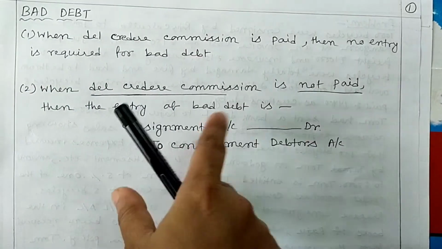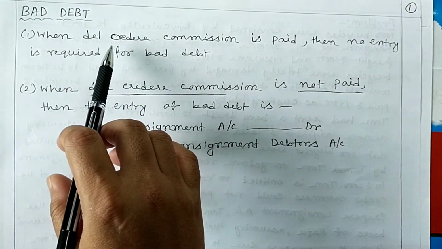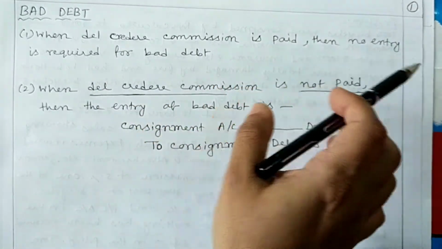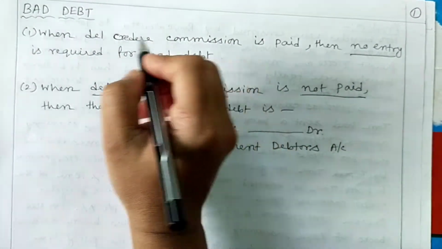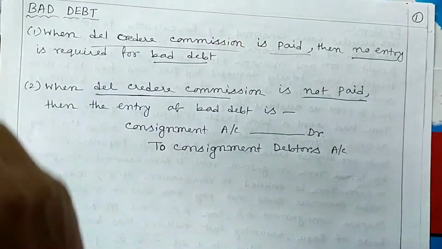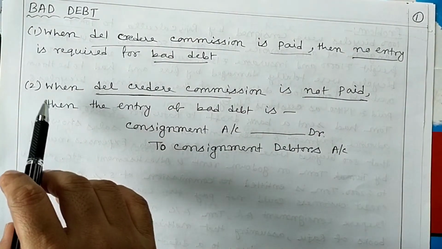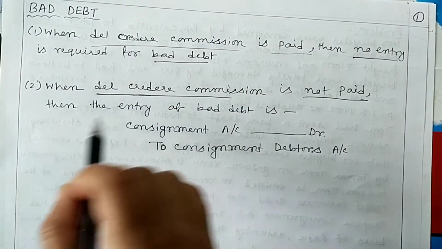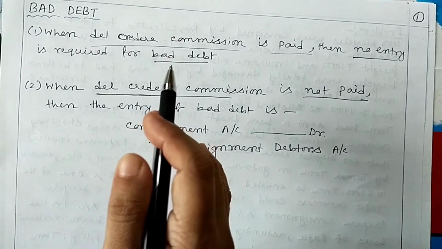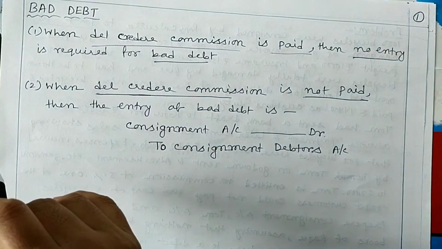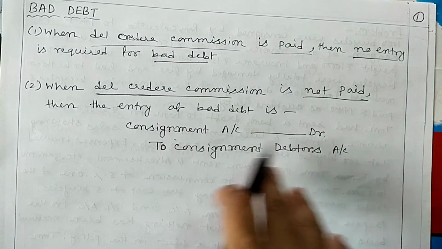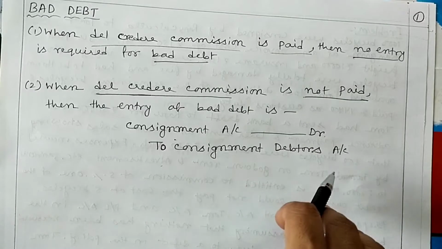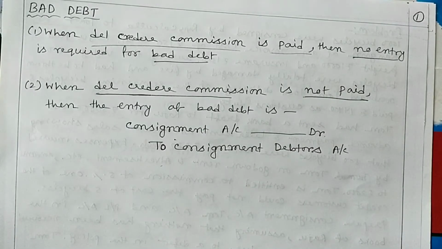So repeat again, when del credere commission is paid, then no entry is required for bad debt. But if del credere commission is not paid, then the entry of bad debt must be put in the consignment account. The entry will be consignment account debit and to consignment debtors account. So take a problem relating to this.